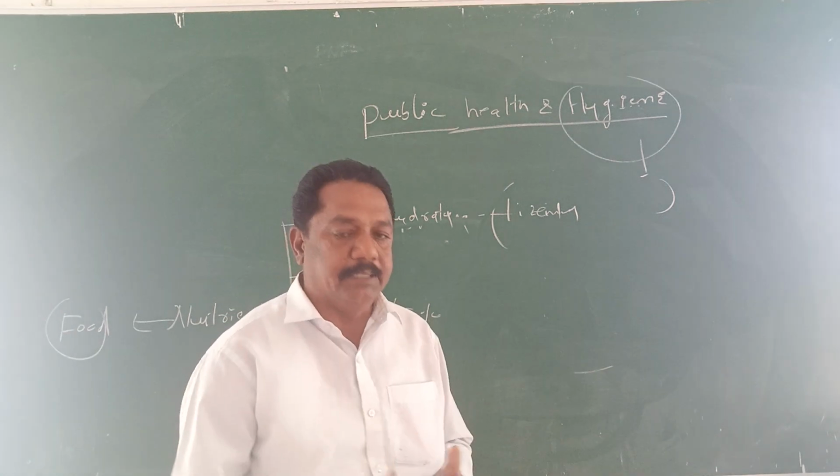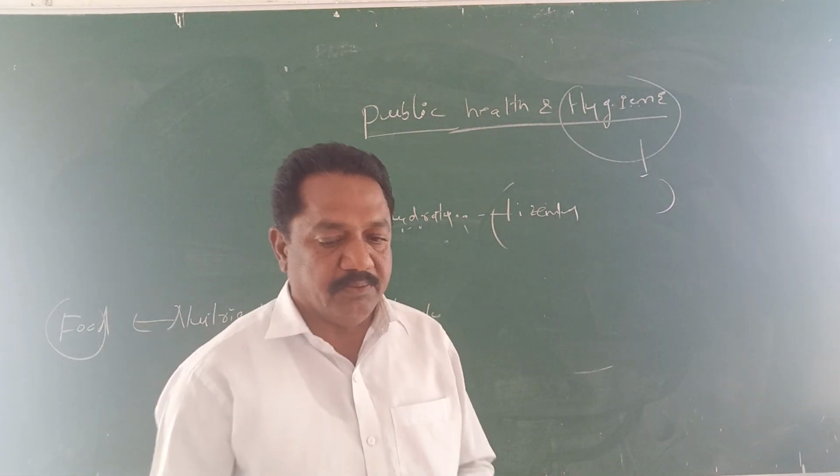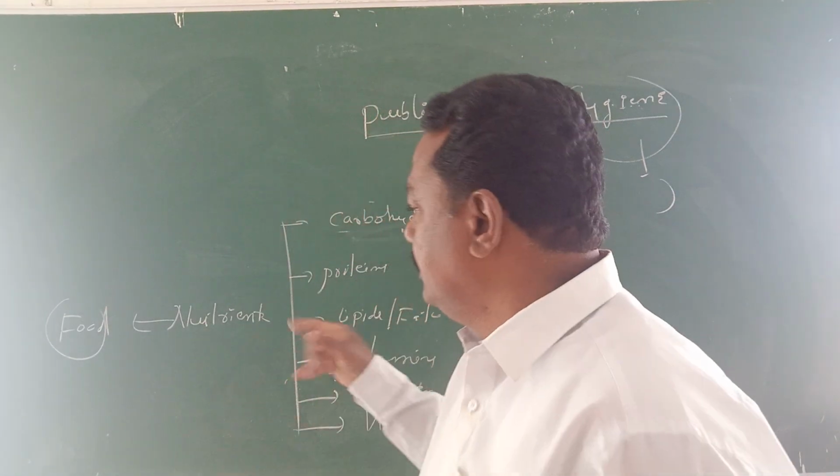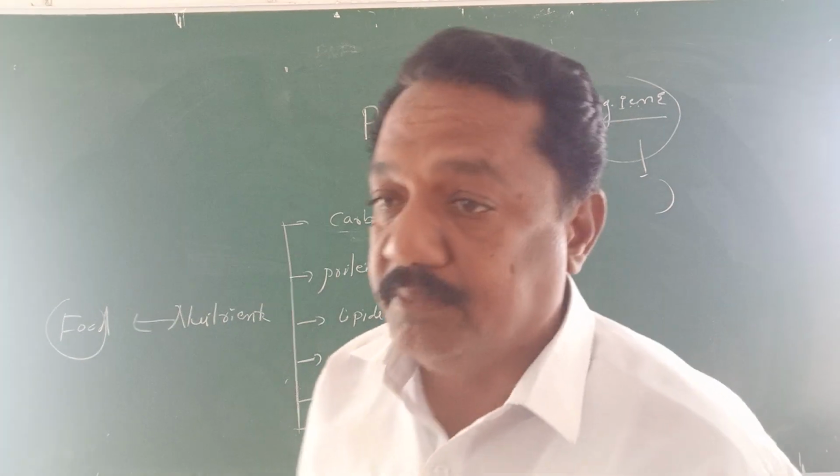Good health does not take place. It can affect to numerous diseases. So that's why carbohydrates are very important components of nutrition. So next, proteins. Proteins are called the building blocks of the animal.